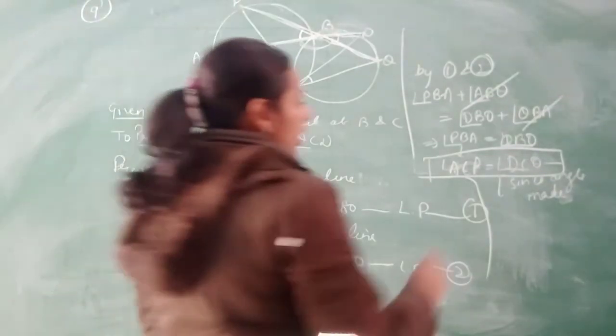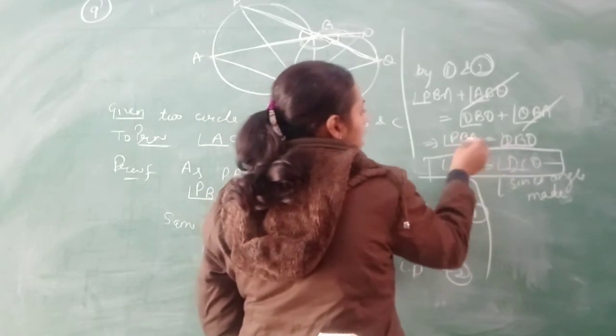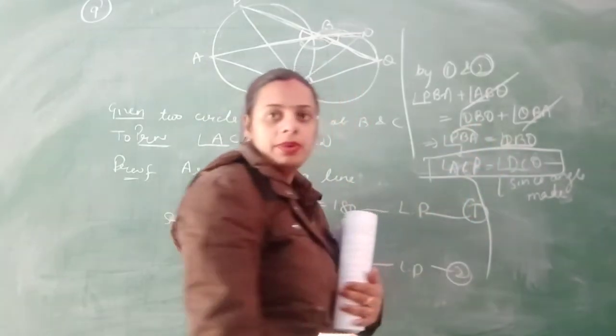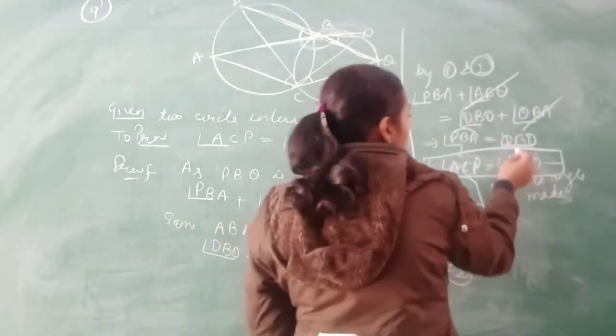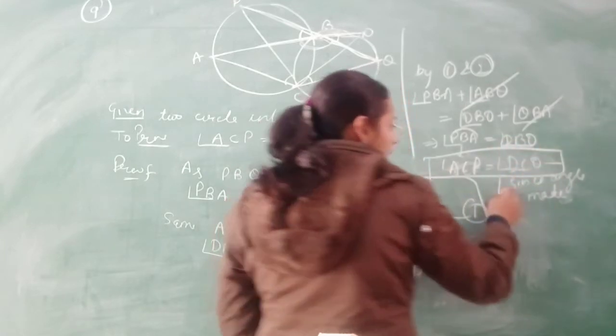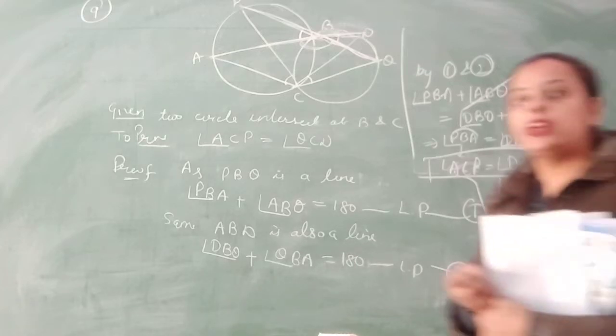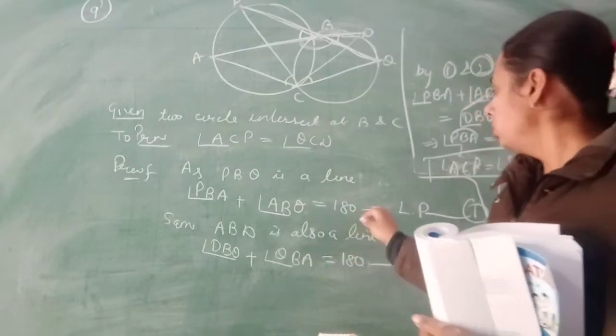As you can see that this PBA will be equal to ACP because it is made by the same segment AP, and this angle DBQ will be equal to DCQ since angles made by the same segment are equal, and hence proved. So this question is basically related to the linear pair.